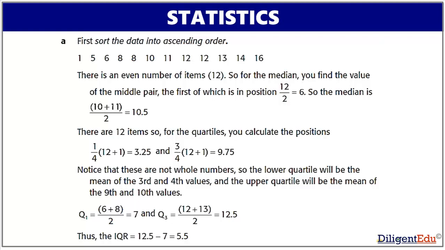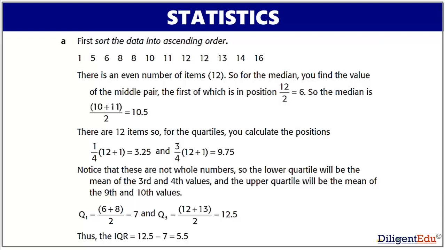So, for the median, you find the value of the middle pair, the first of which is in position 12 by 2 is equal to 6. So, the median is (10 plus 11) by 2 is equal to 10.5. There are 12 items, so for the quartiles you calculate the positions. Q1 is equal to 1 by 4 multiplied by (12 plus 1) is equal to 3.25, and Q3 is equal to 3 by 4 multiplied by (12 plus 1) is equal to 9.75.